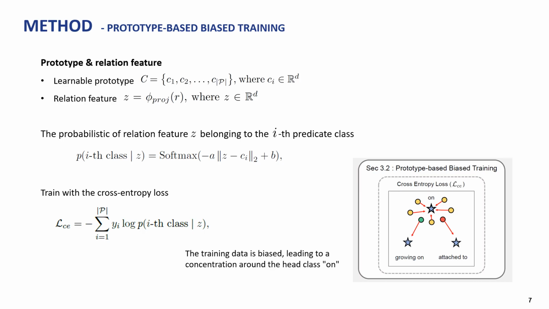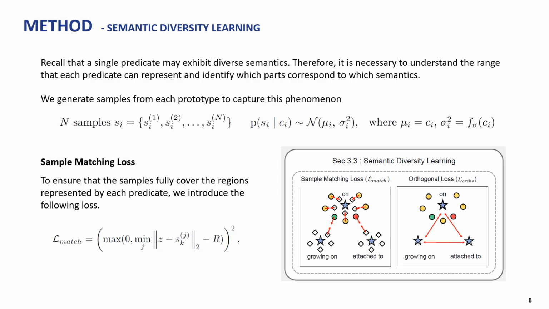However, it is important to note that just because a relation feature is near the on class, it does not mean that the relationship can only be represented by on. There are cases where a more appropriate predicate can be used to represent the relationship. In other words, a single predicate can represent multiple semantics, and it is insufficient to express this diversity using only one point. Therefore, to understand the range each predicate can actually represent, we assume a Gaussian distribution around each prototype and generate samples from it.